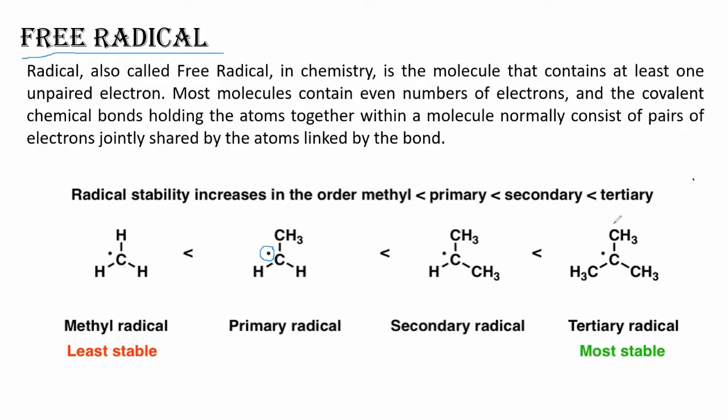Because in a free radical the carbon is deficient in electrons, right? So 3 donors are present for tertiary, so it will be most stable, followed by 2 donors. Secondary will be moderately stable, one donor in primary will be least stable, and methyl will be unstable basically, right? So this was all about the free radicals.